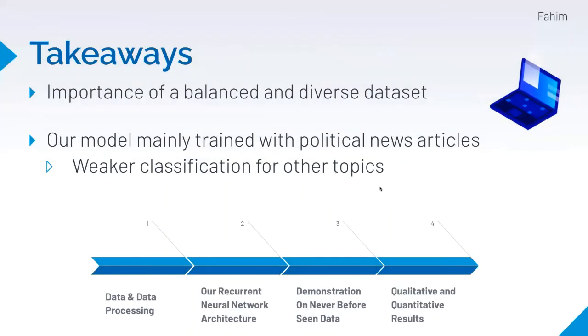Key takeaways include the following. The importance of a balanced, but also a diverse data set is crucial when testing for a fake news identifying model such as ours. Further, our model mainly trained with political news articles, meaning that the classification of political news articles being fake or real was prioritized. This meant that it did not specialize in the classification of other topics such as sports and entertainment news articles, and as such.